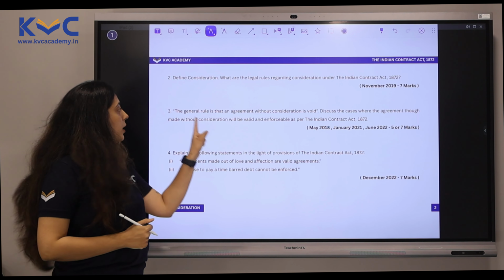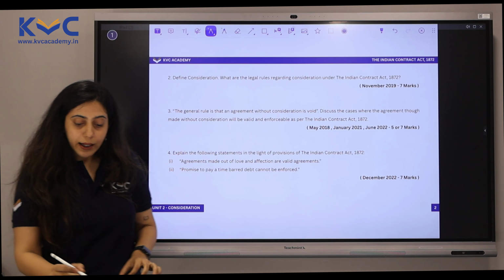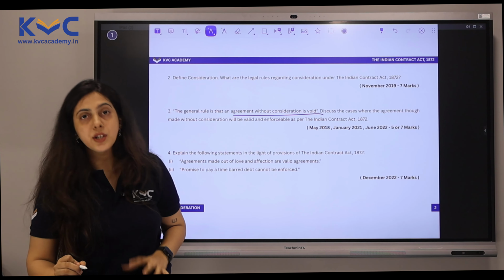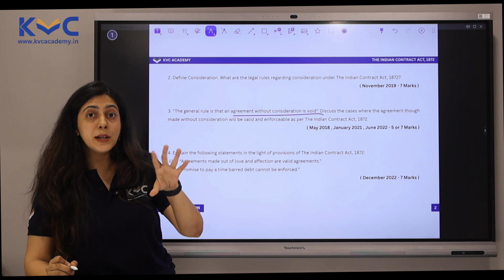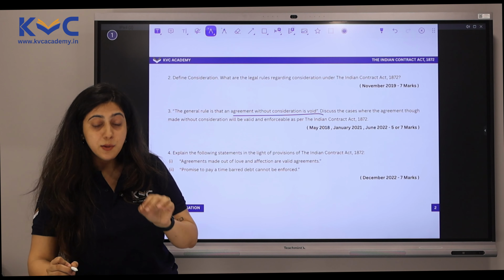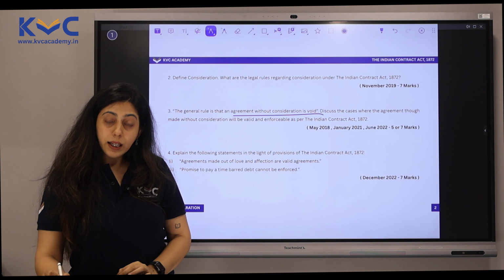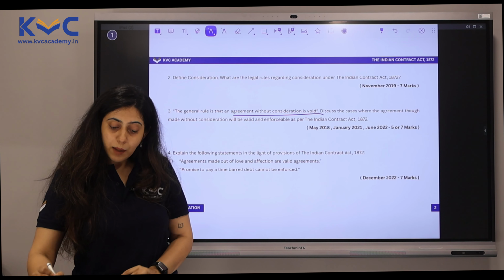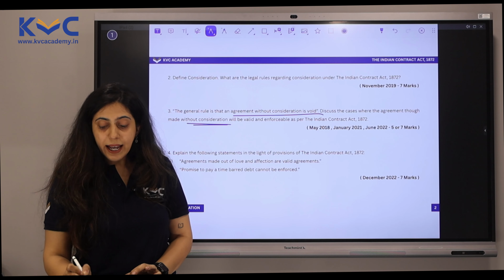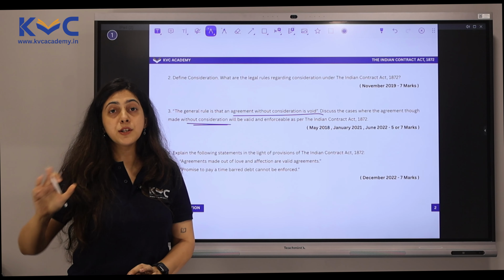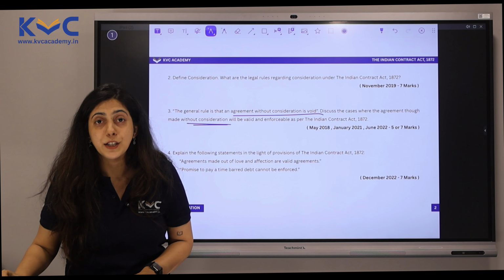Next question. The general rule is that an agreement without consideration is void. Fair enough. We have studied this under the essential elements of valid contract under Unit 1 as well. Now, discuss the cases where the agreement, though made without consideration, will be valid and enforceable as per the provisions of the Indian Contract Act 1872.